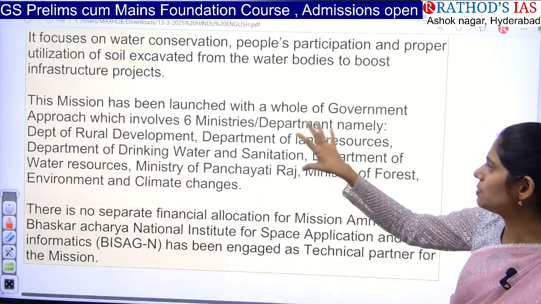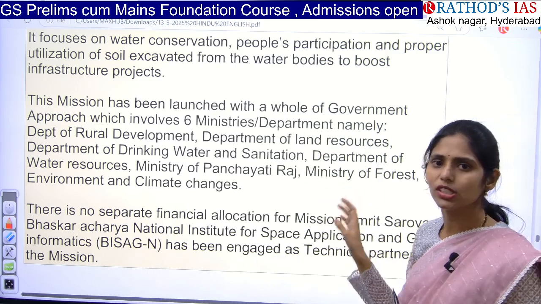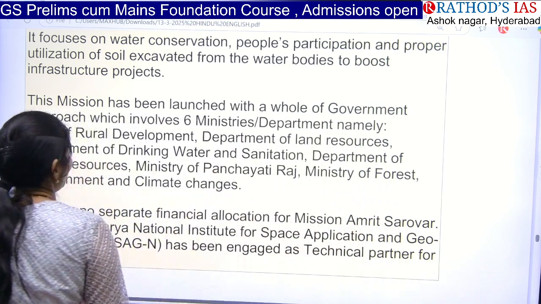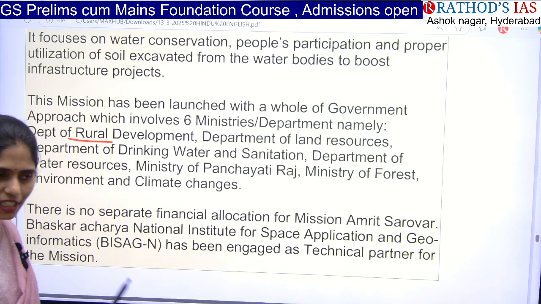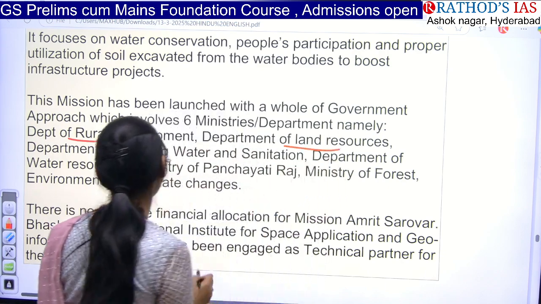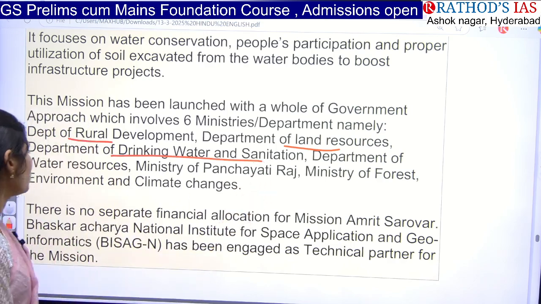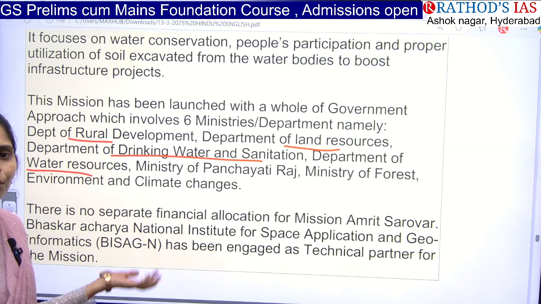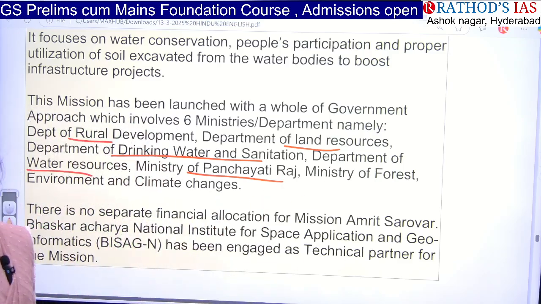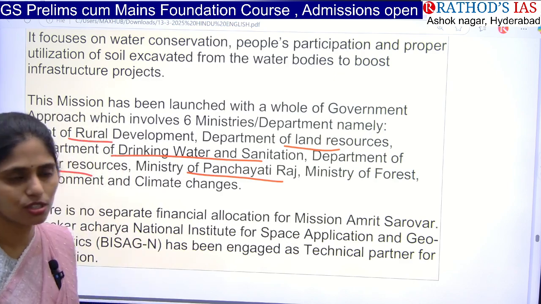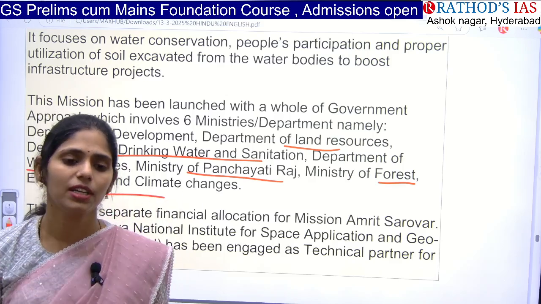And the next one here is, so this mission was launched. It involves around 6 ministries or departments. You have to know these departments for sure. So ponds and lakes are normally seen in rural areas. So we have rural development, and we are also protecting the land, right? Land resources is there, and we are focusing on water conservation, that is drinking water and sanitation. And the next one is Department of Water Resources. And rural areas come under panchayats, right? Panchayat Raj is there. And the next one is we are also going for conservation of these ponds and lakes in forest areas also. So Ministry of Forest, Environment and Climate Change. So totally 6 ministries.